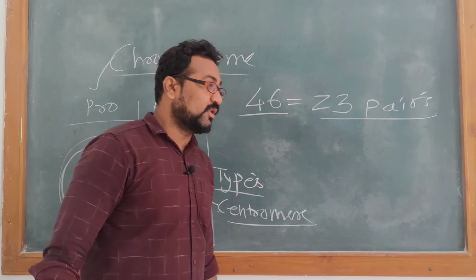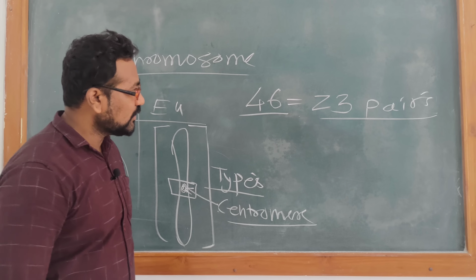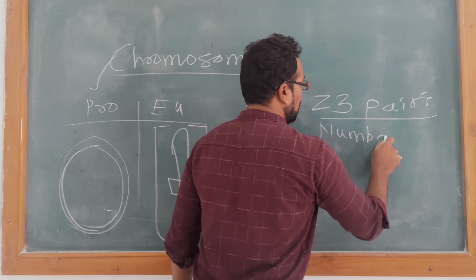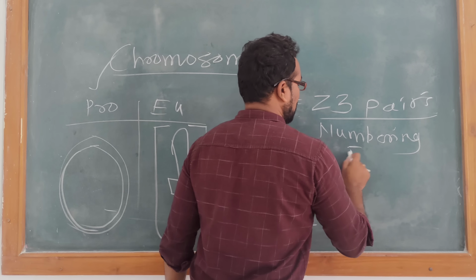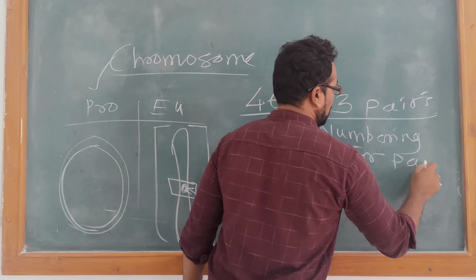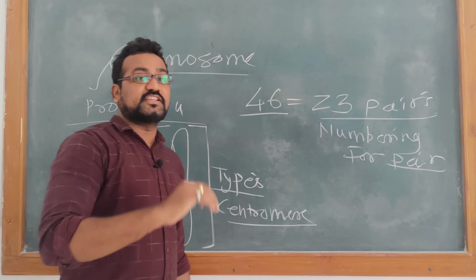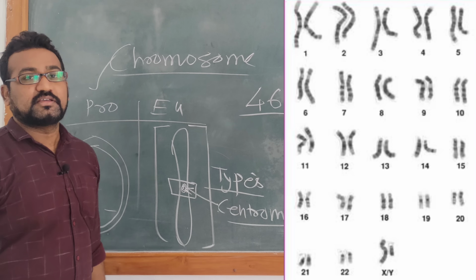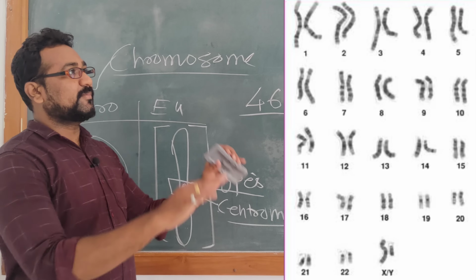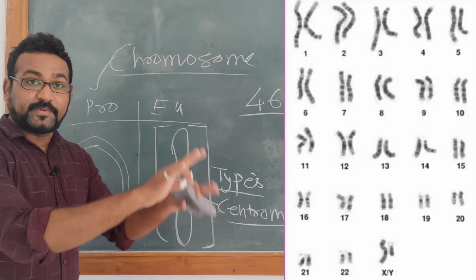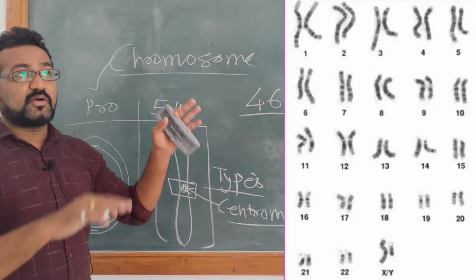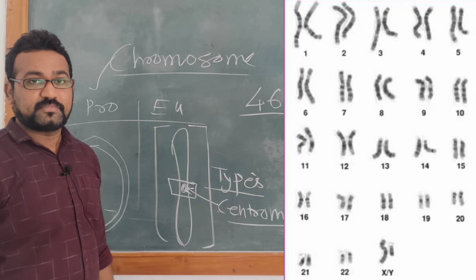That is very well known. We have numbering for these pairs. The photograph I have presented on the screen is a very beautiful photograph showing all 23 pairs in a human cell. Each pair contains 2 chromosomes, which means we have 46 chromosomes in this diagram.